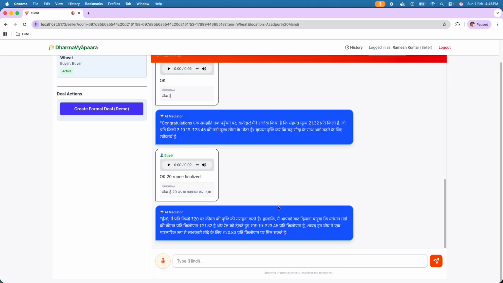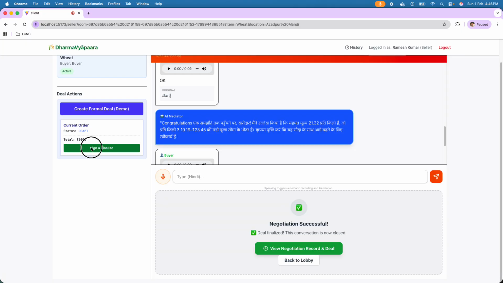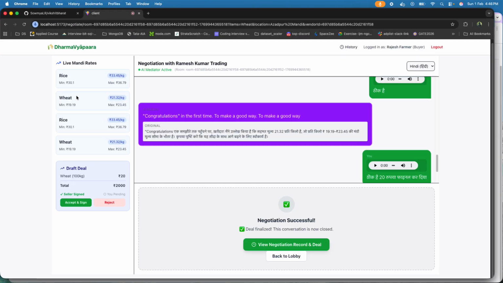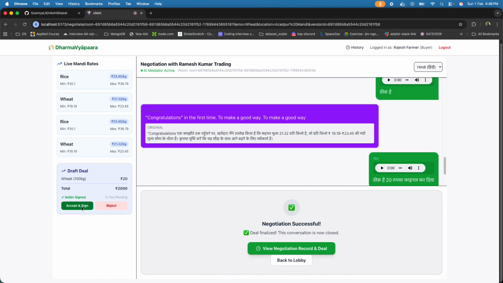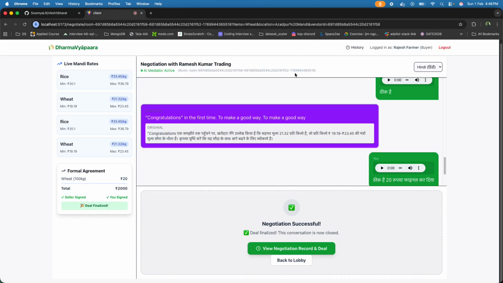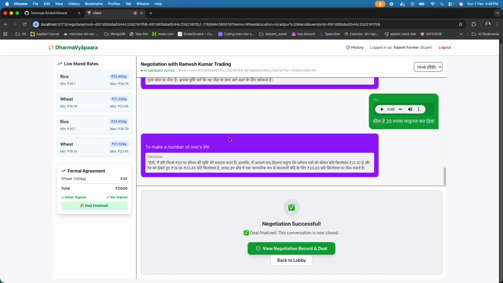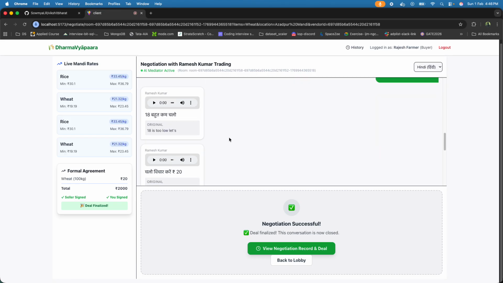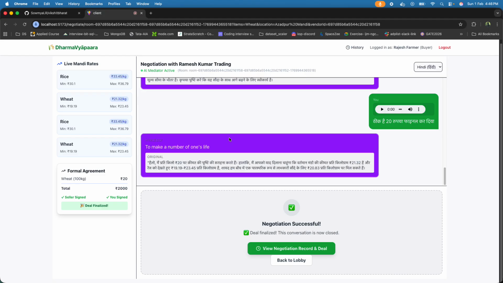Now the seller can create a firm deal. He has to sign and finalize first. And same you can see seller would have signed, accept and sign. That's it. Deal agreed. AI has made this life very easy. The translation barrier, the linguistic barrier has been removed completely by the translation layer.